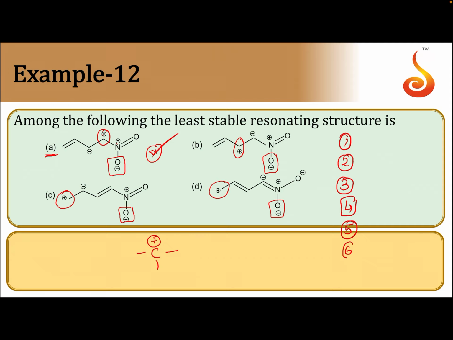And the sixth rule is that unlike charges, opposite charges, should be on 2 adjacent atoms but not like charges. So, these are the different rules which we generally use to identify the most stable or least stable resonating structure. So, if you consider that like charges are present on 2 adjacent atoms in option A, option A is the least stable.